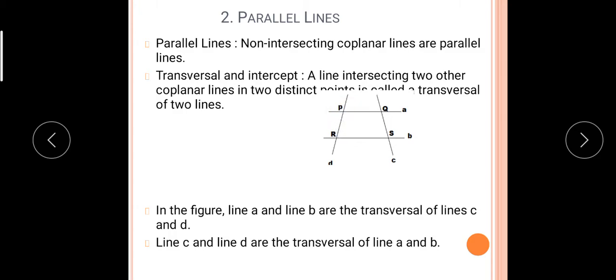Now listen, A and B are the two lines, and line C is intersecting. Intersecting means they are touching at a single point. So if you are considering only one line, then A and B are the two lines, and this line C is intersecting line A at Q and line B at S.